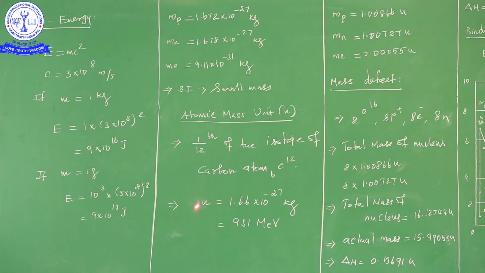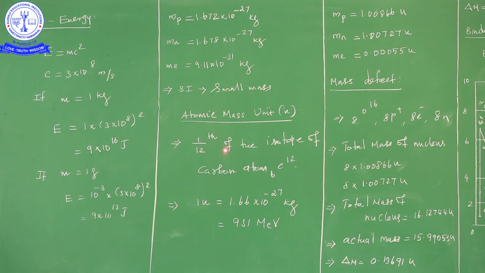From experimental observation, the value of one atomic mass unit is 1.66 into 10 power of minus 27 kilogram, or in terms of electron volt, 931 million electron volt. U is the symbol of atomic mass unit.